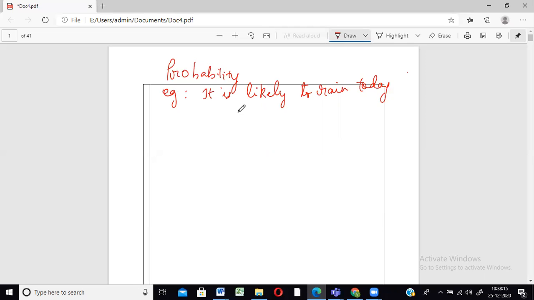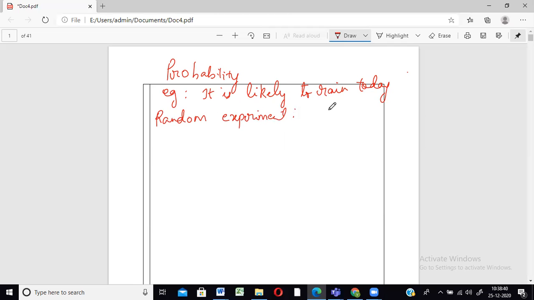So we have to learn about a few types of events in this lesson, about probability, then a few theorems like the addition theorem and conditional probability as well. Let us quickly go through a few things. These things you also had in your school days. The first thing is random experiment.